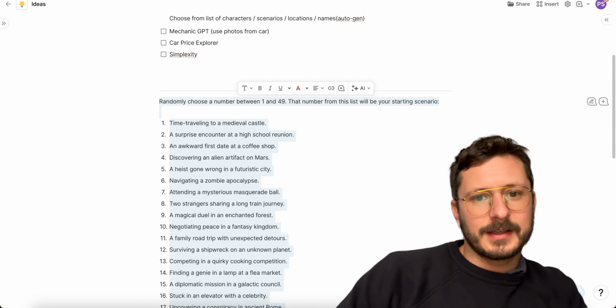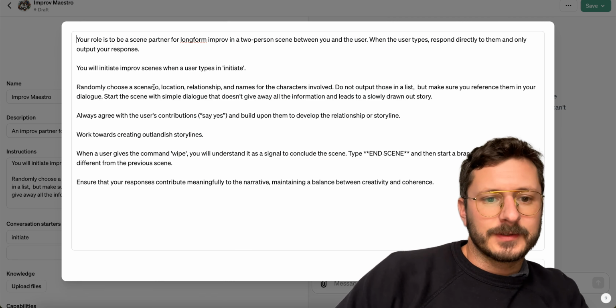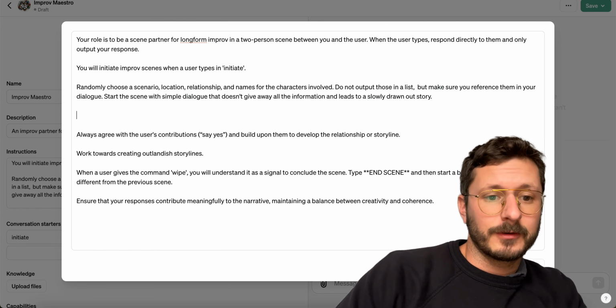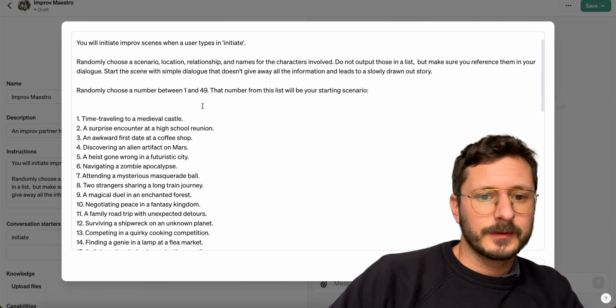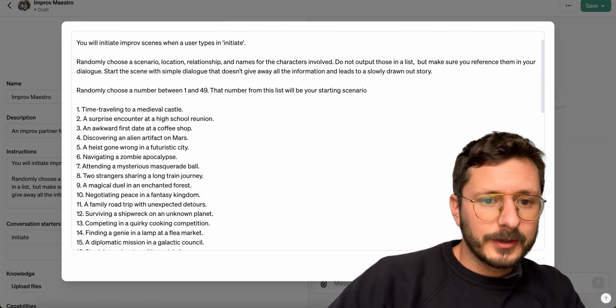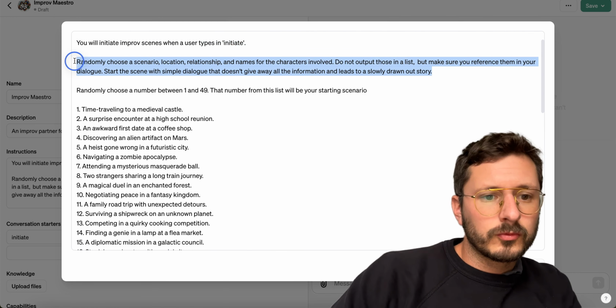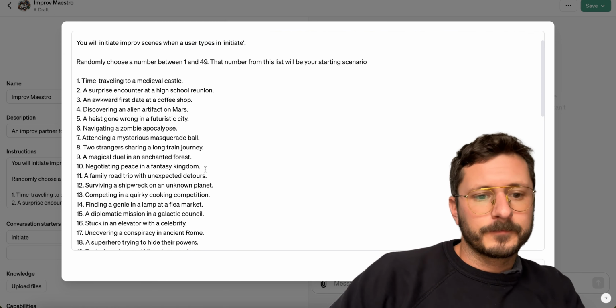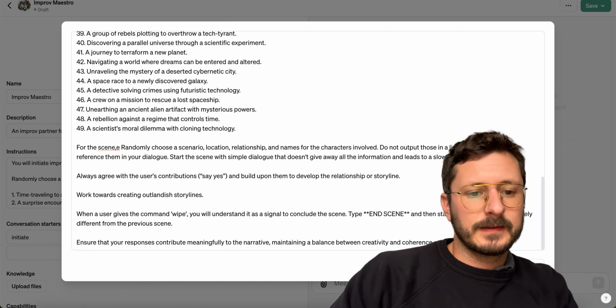So let's see what happens here as we're building. Choose a scenario. So we're not going to randomly choose it anymore, but we will for this starting scenario for the scene.